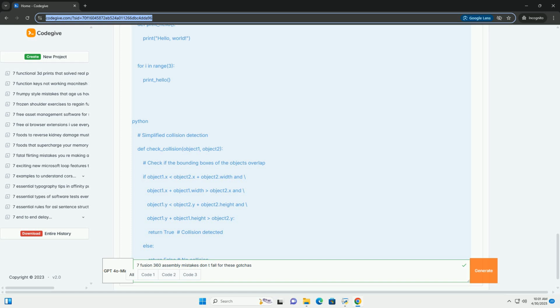Visualize the motion before creating a joint; visualize how the components should move relative to each other. Test with Move/Copy: after creating a joint, use Move/Copy to drag the component and visually verify that the motion is correct. Edit joints: if you choose the wrong joint type, you can edit it by double-clicking the joint in the timeline or the browser.